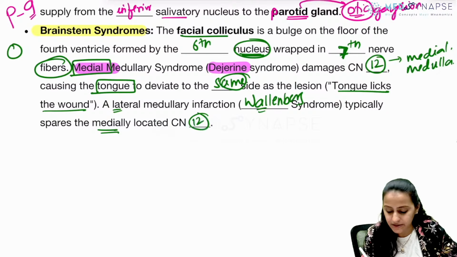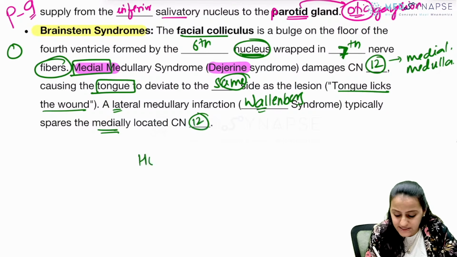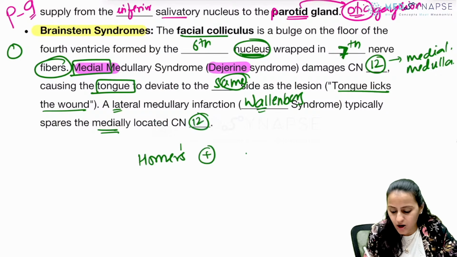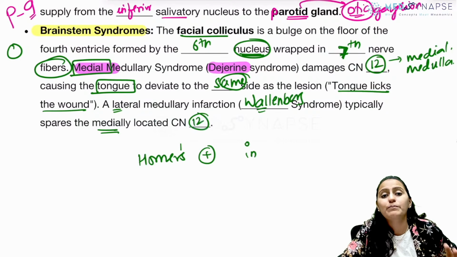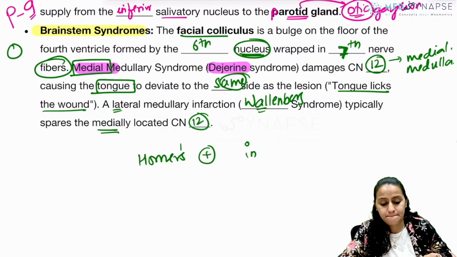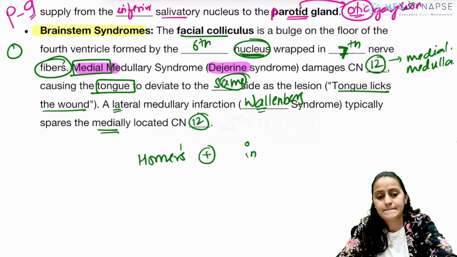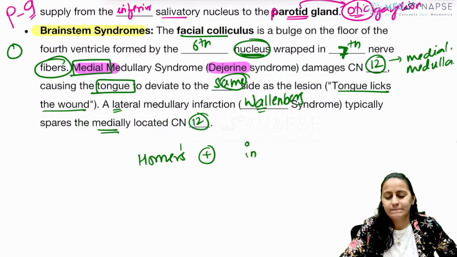Very, very important. Out of Dejerine and Wallenberg, tell me which one has Horner's present? Horner's will be present in lateral or medial medullary syndrome? Very good.